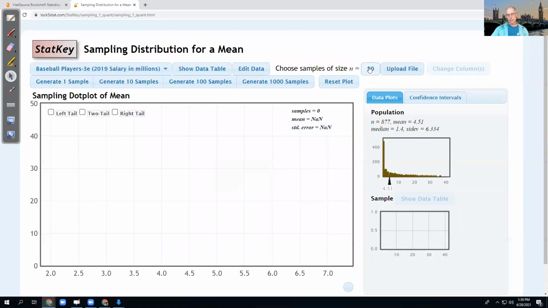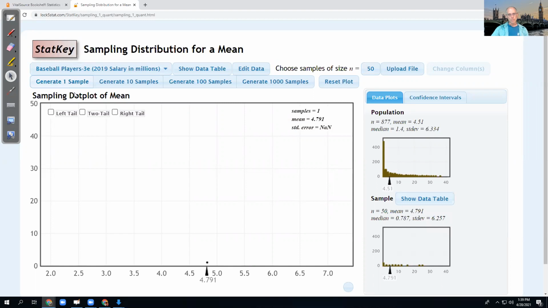To do that, I set the sample size here, and then I generate one sample. Here, my sample has a mean of 4.791 million. That sample is over here on the side. It looks kind of similar, just smaller than the original sample here. 50 players, average salary is 4.791 million.